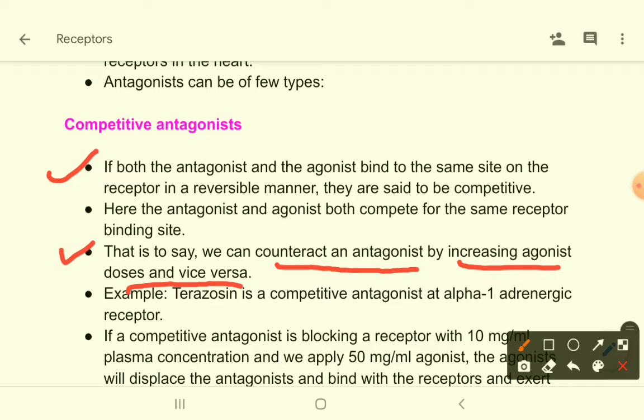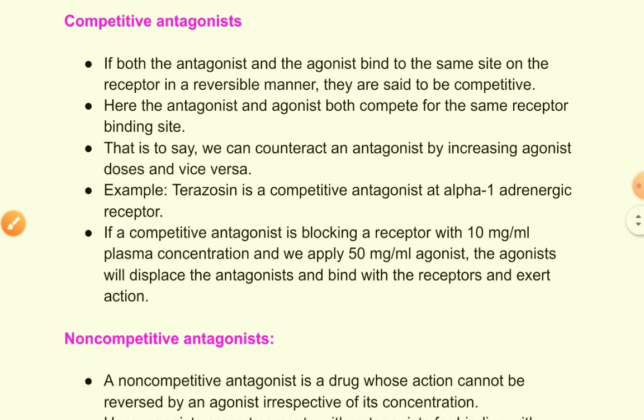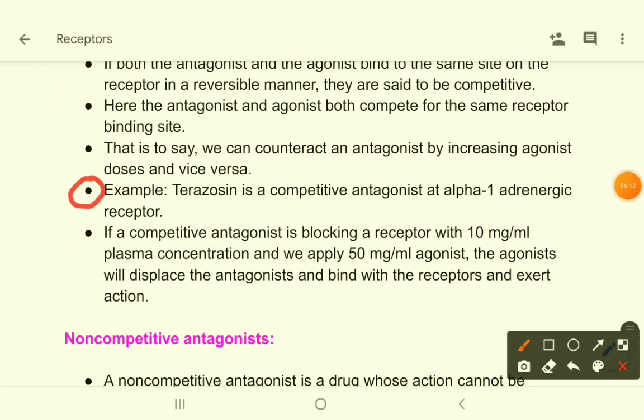That means if antagonists are bound already, you can give agonists in high doses, then they will displace antagonists from their site and agonists will bind. Okay, you can see here an example that terazosin is a competitive antagonist at the alpha 1 adrenergic receptor.